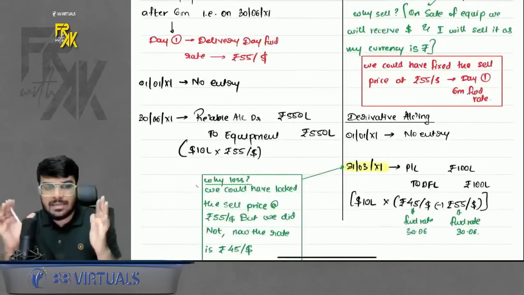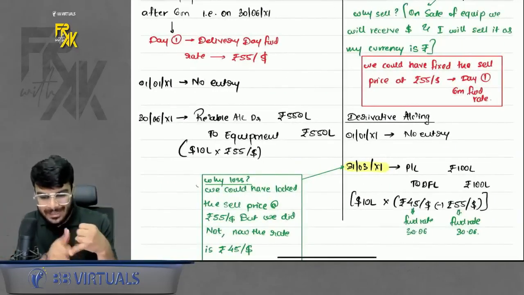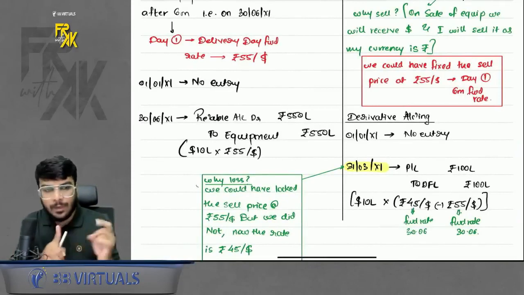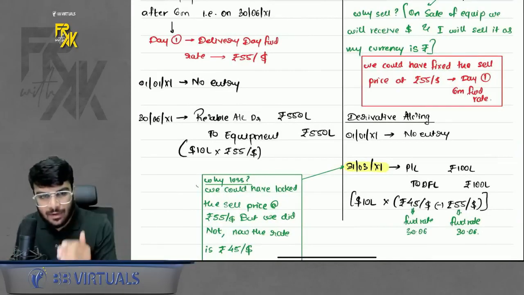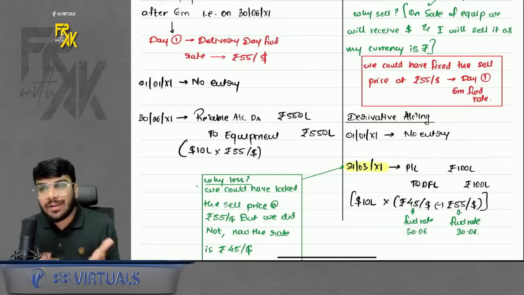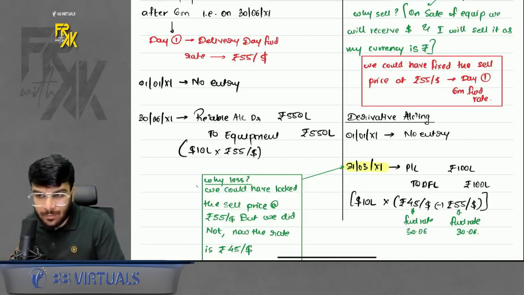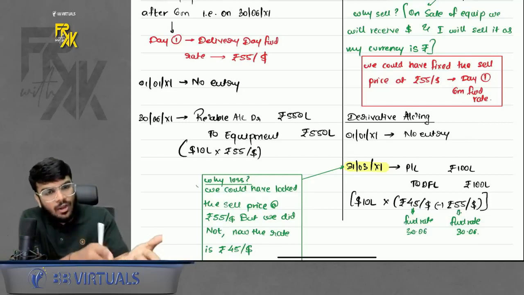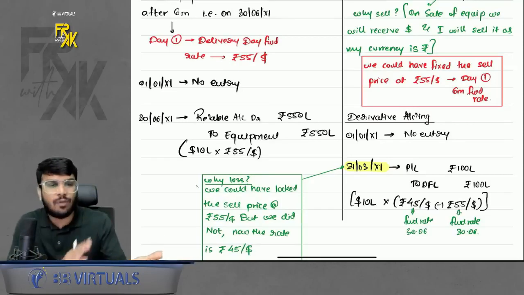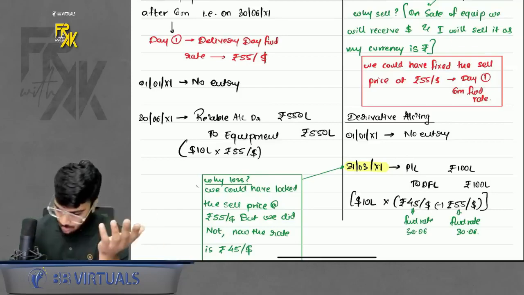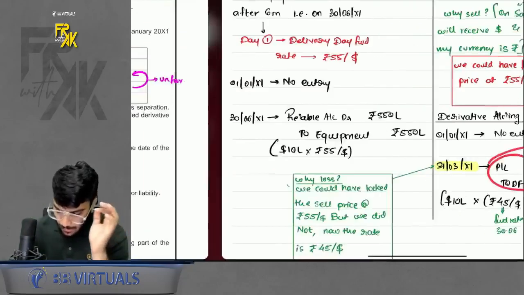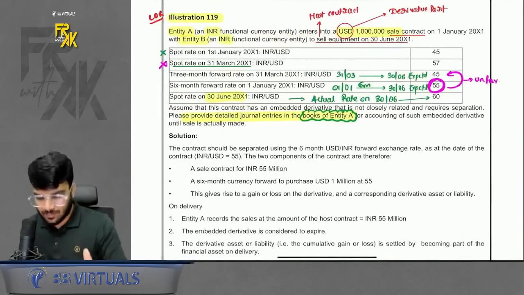Now imagine, if you wanted to fix the sale price, you could have fixed at 55. You did not fix it. Price went down to 45, right? Now you will have to sell at 45 because you did not fix the price of 55. So favorable or unfavorable? Of course unfavorable, because you did not fix at 55. Now you will have to sell at 45. Unfavorable for you. So record a derivative financial liability. Okay. But this was only checking the position on 31st March.